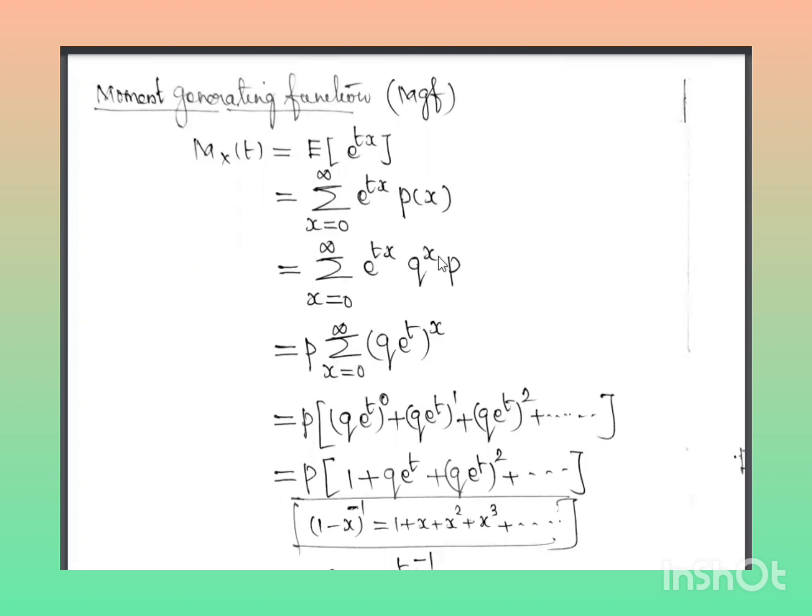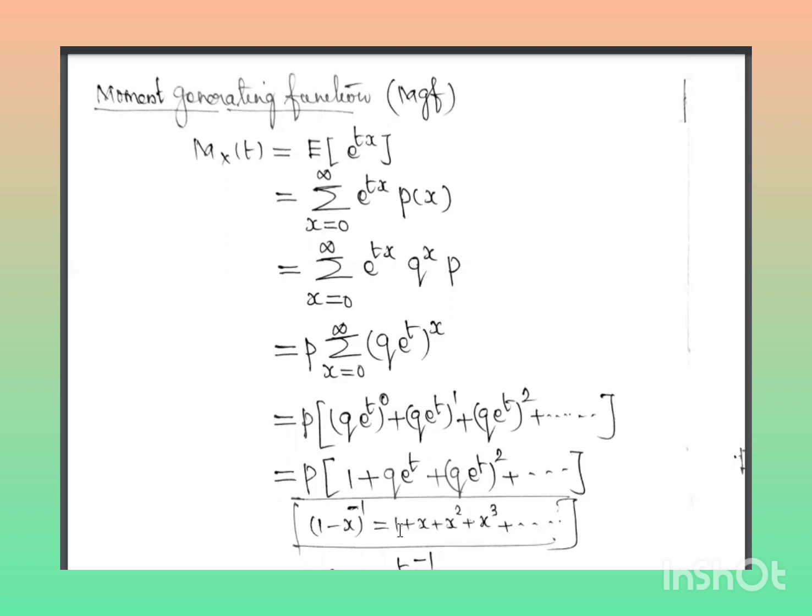q power x, and e power t is also to the power x. So I have taken q e power t power x as common. Now applying x from 0 to infinity: p into q e power t power 0 plus q e power t power 1 plus q e power t power 2 plus etc.